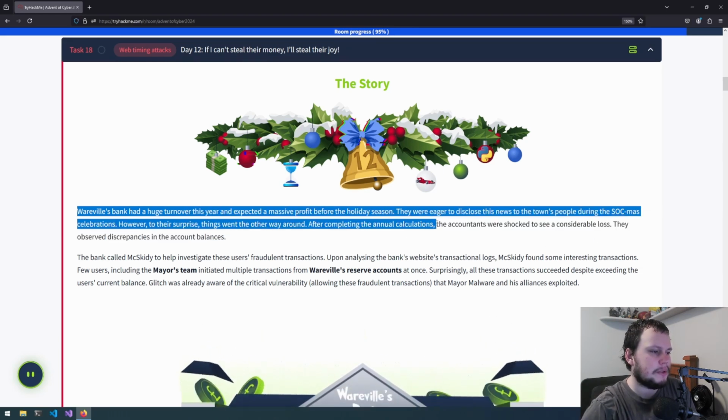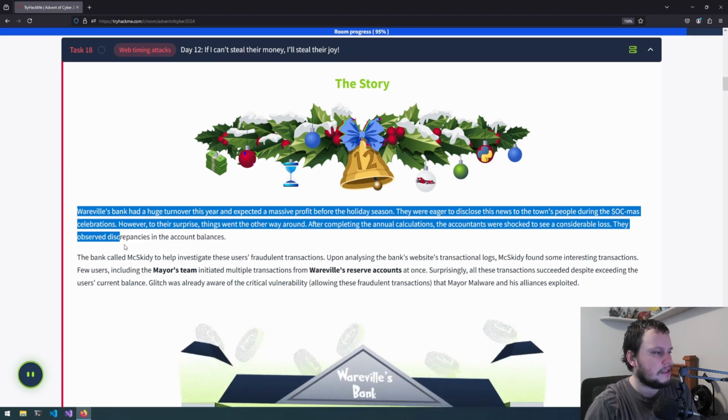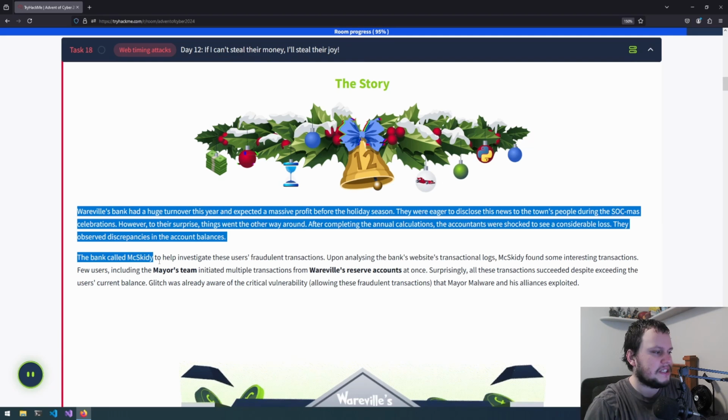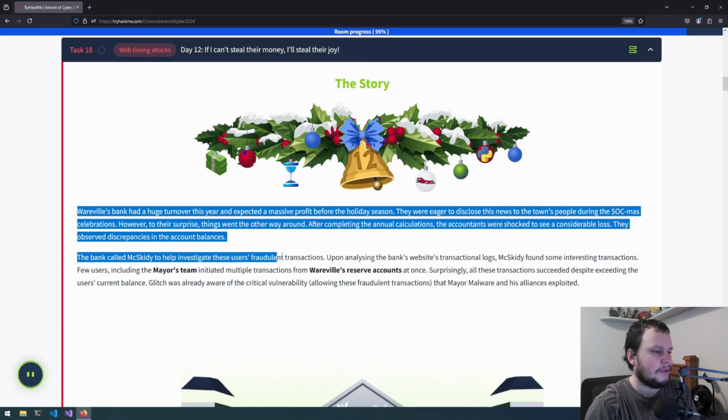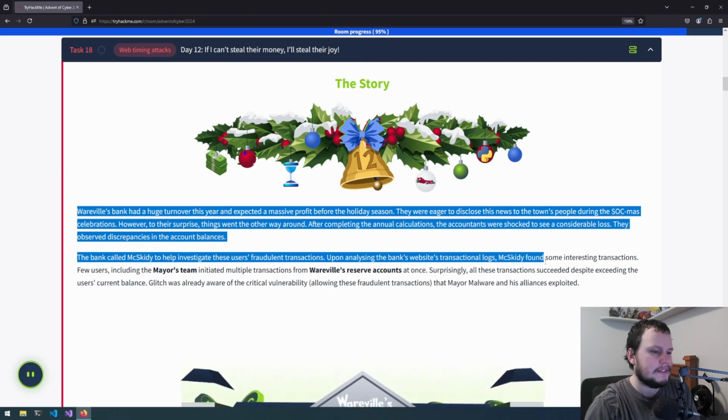After completing the annual calculations, the accountants were shocked to see a considerable loss. They observed discrepancies in the account balances. The bank called McSkitty to help investigate these users' fraudulent transactions. Upon analysing the bank's website transactional logs, McSkitty found some interesting transactions.